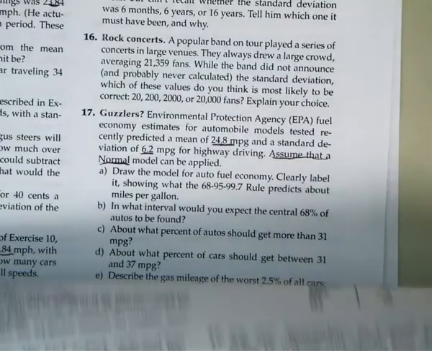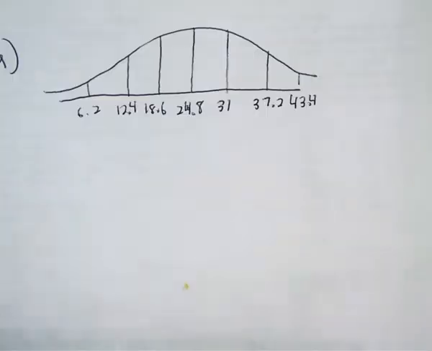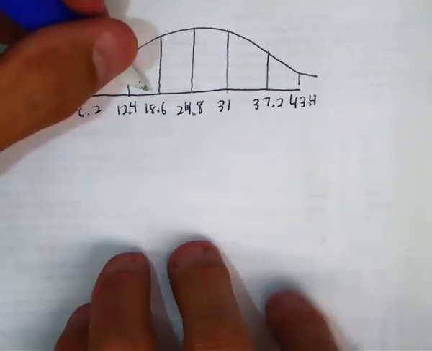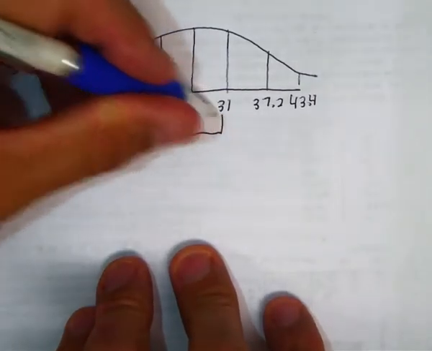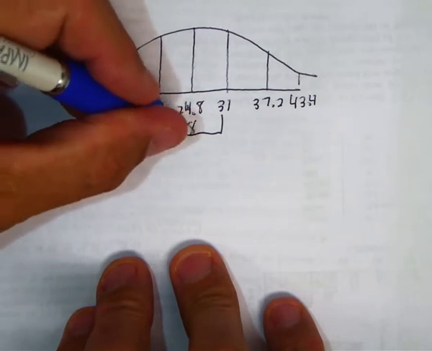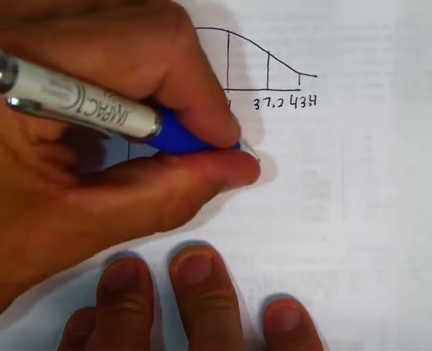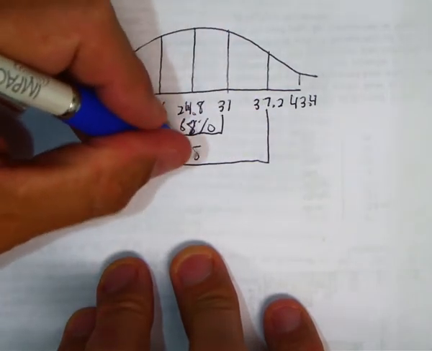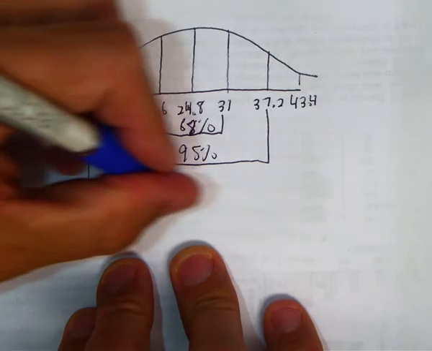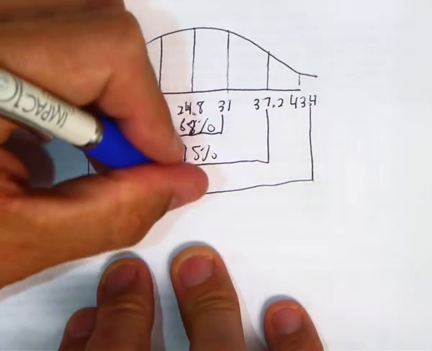Okay, so question B asks, what interval would we expect the, I'm sorry, let me go back. One standard deviation away in both directions is 68%. Two standard deviations away in both directions is 95. And three standard deviations, 99.7.